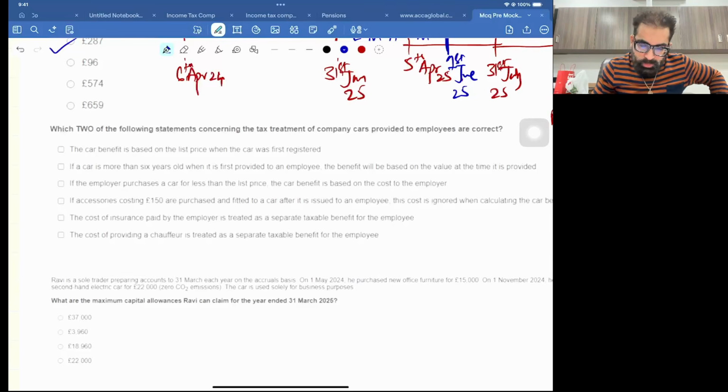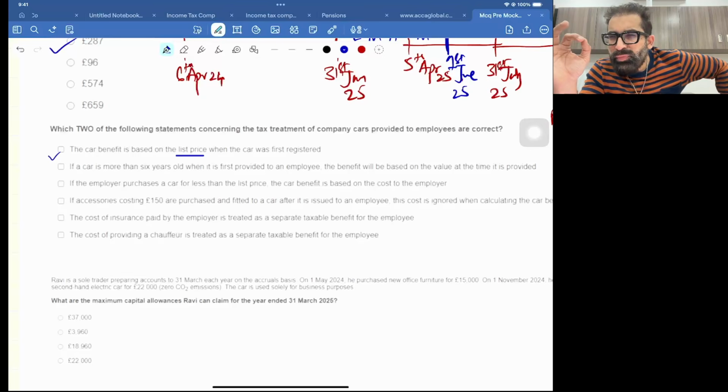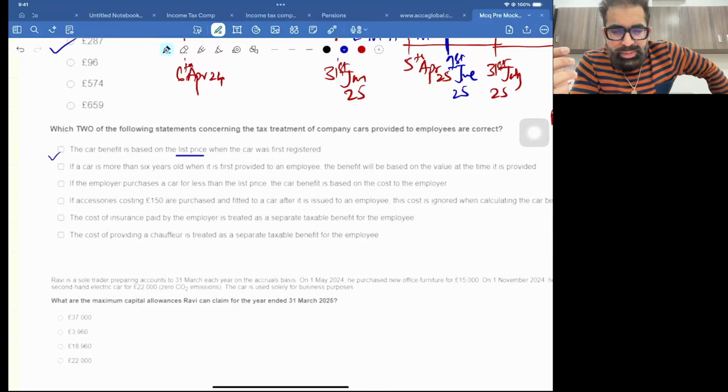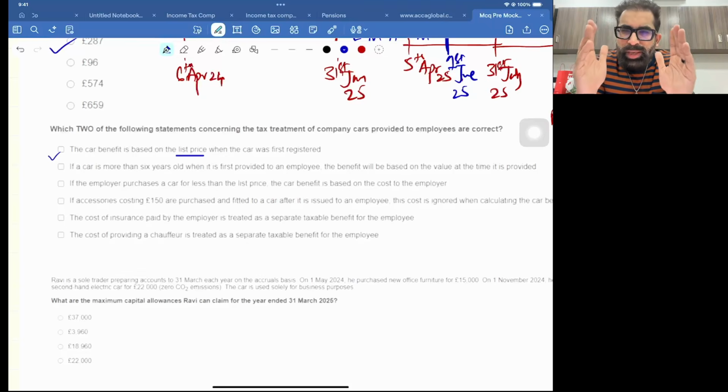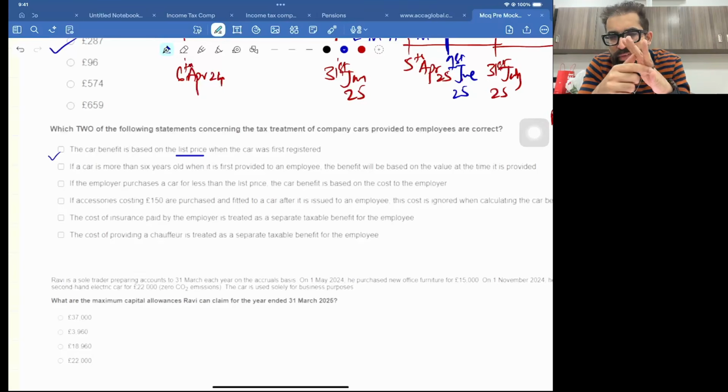Okay. So which two of the car benefit is based on the list price when the car was first registered? Looks correct. Why? Remember, whenever you need to calculate car benefit, you need to calculate the cost of the asset packet, and in the cost of the asset packet, the first thing is list price. Okay, the list price. So this is correct.